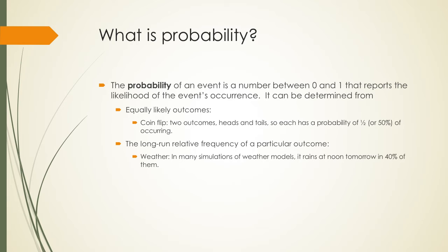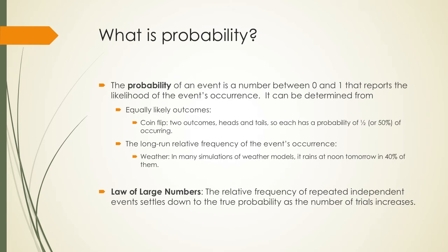Alternatively, we can think of probability as the long-run relative frequency of a particular outcome. That is, if an event is repeated many times, what fraction of the time does a particular outcome occur? We can apply this idea to the weather. Weather predictions are based on weather models, which simulate the possible weather for a given day and place many times. If it's reported that there's a 40% chance of rain, we can interpret this to mean that in 40% of the simulations run, it rained.